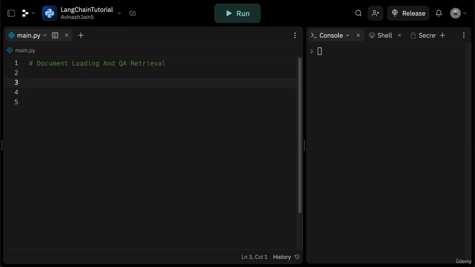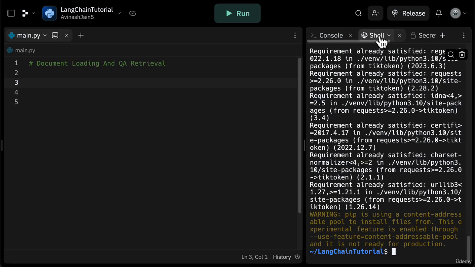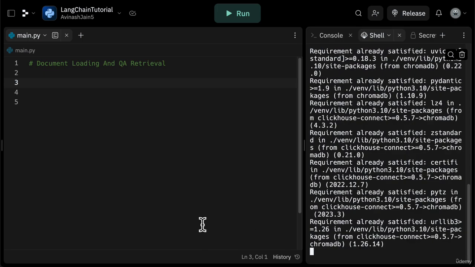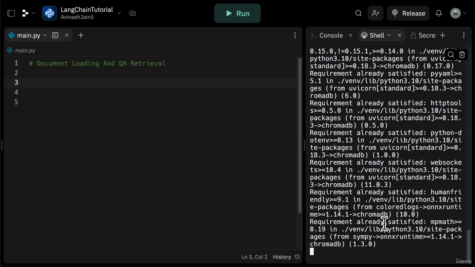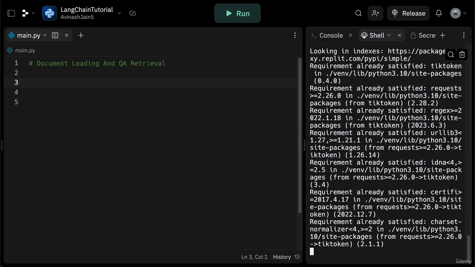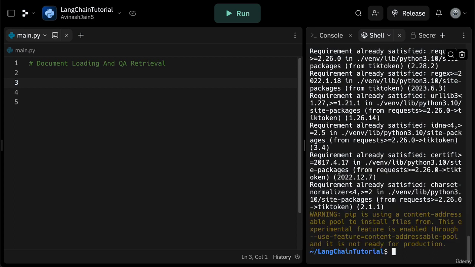course in and of itself. So first things first, in your shell, let me clear this real quick. What I want you to do is install two things. I want you to say python3 -m pip install, and then over here, I want you to install chromadb. And then once you've installed that, I want you to install tiktoken. So again, the two things that we're installing are chromadb and tiktoken. We're going to be needing both of these for our video today. And if you're not using Replit, feel free to install this in terminal or any sort of console that you're using. But the goal is to get these two packages installed.